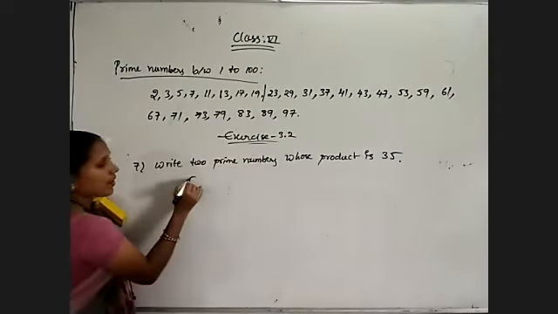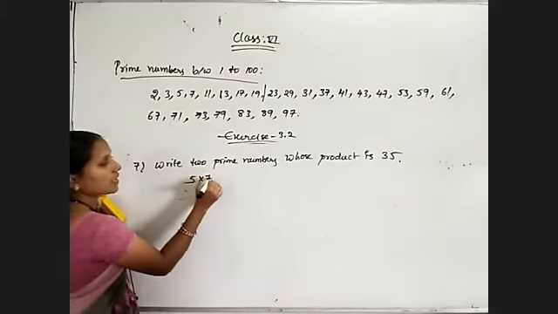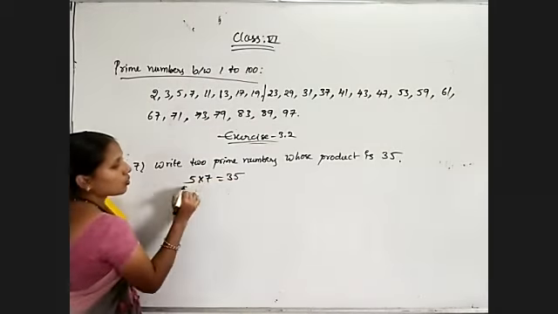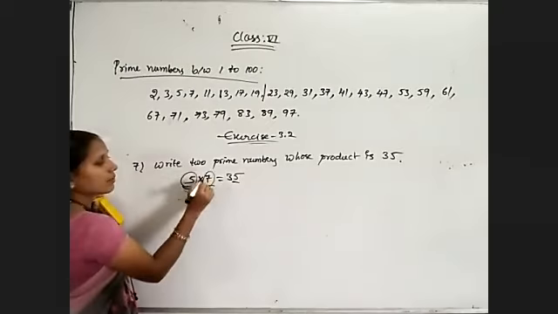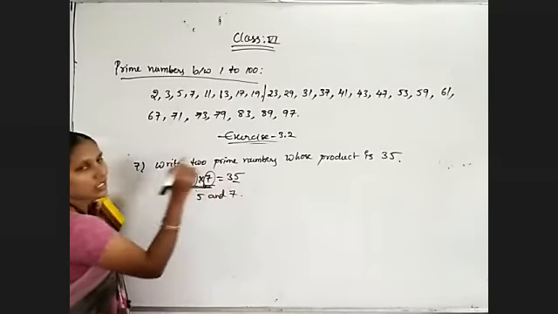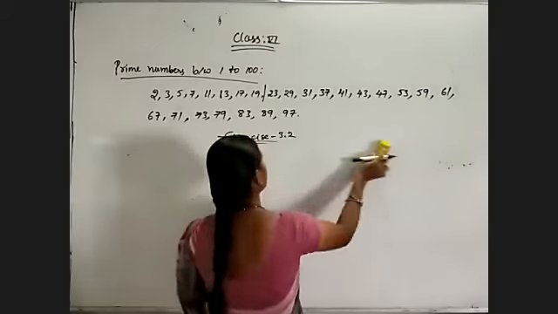Compulsorily, that will come in the 5 table. So 5 into 7 is equal to 35. Whose product are we getting as 35? 5 and 7. That's all. 5 7s are 35. Now coming to the next question.